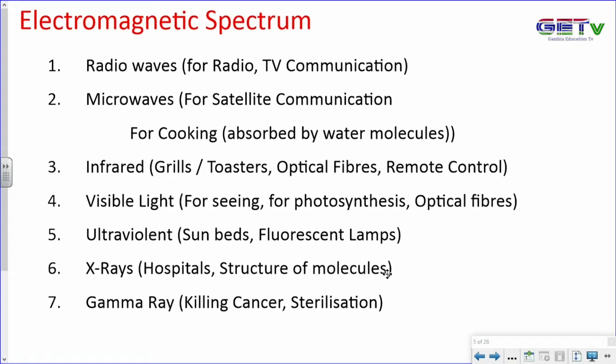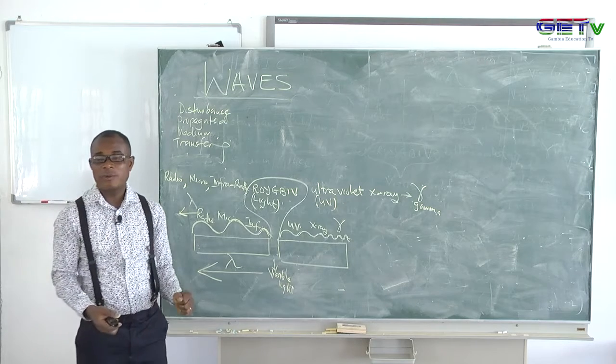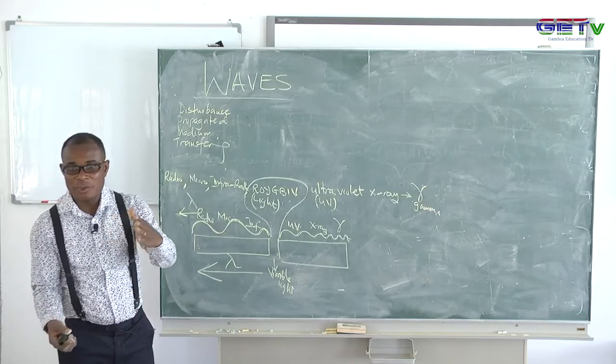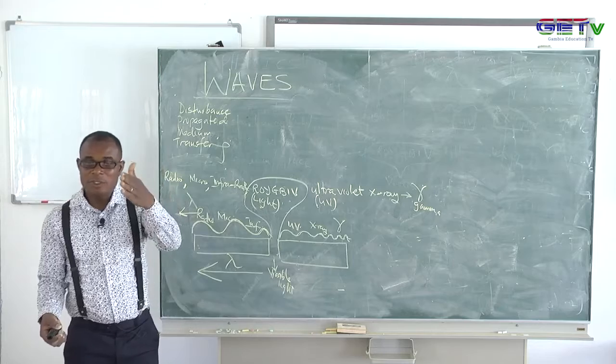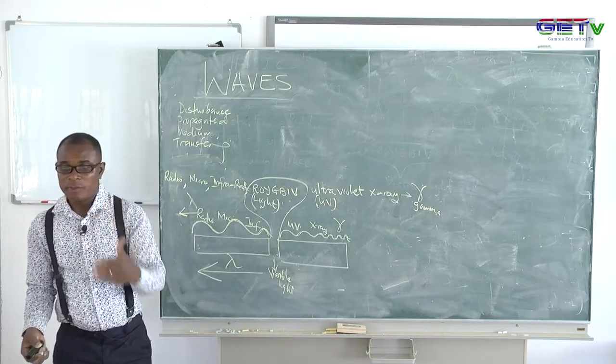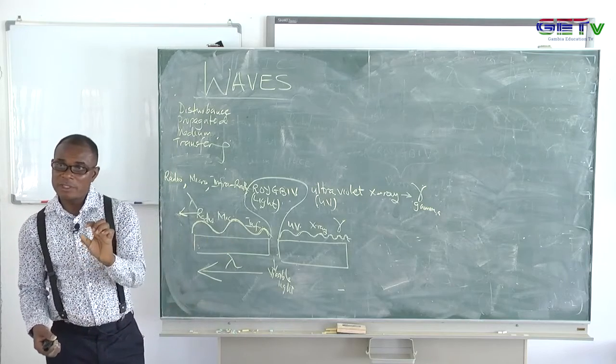And we see microwave. Microwave, like I told you here, look at the way they are running down. Microwave is used in satellite also. It's also used for communication in satellite. And the high frequency microwave is what we use actually in communication. You can use it in telecommunication even. So you see all this GSM, they are using the microwave there to do the communication. And we can also use the low frequency type of it.